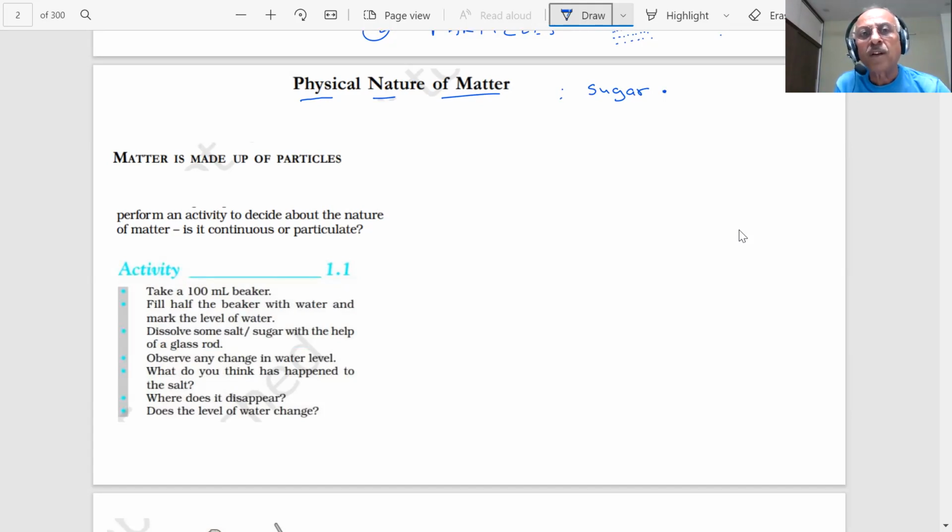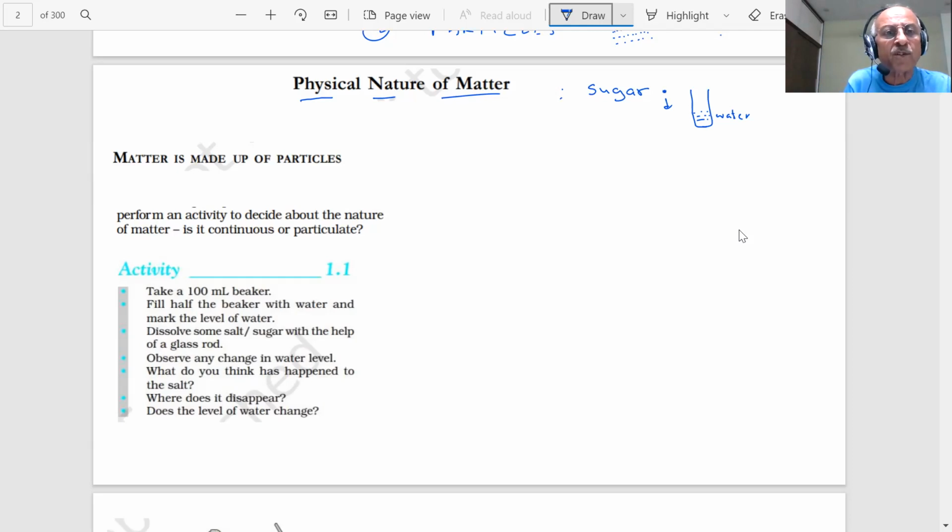This particle is visible. Now the question is, does it have more particles in it, or how many particles are there in this sugar, or what are the particles which make up the sugar, student? If I say this is my glass, student, and I put some water in this. The question is, is the water continuous, or is it made up of certain particles which are very, very small? To me, what is visible is the water which I am drinking, student. But can I see the small particles which are there in the water, or in this piece of sugar, student? I don't. So how will we say that matter is made up of particles?